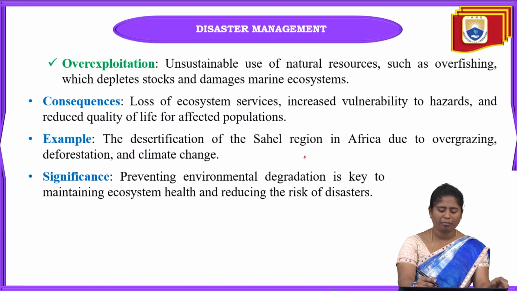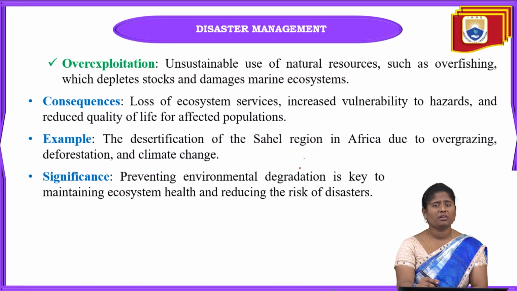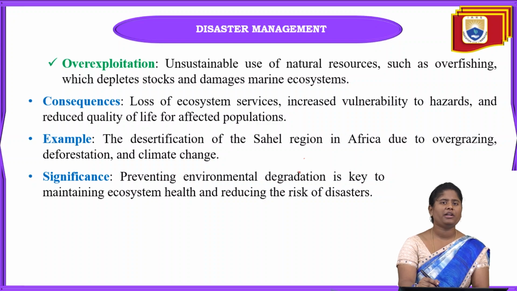The best example of this is desertification. This desertification can be seen in the Sahel region in Africa. Here, desertification has occurred due to overgrazing, deforestation, and also climate change.